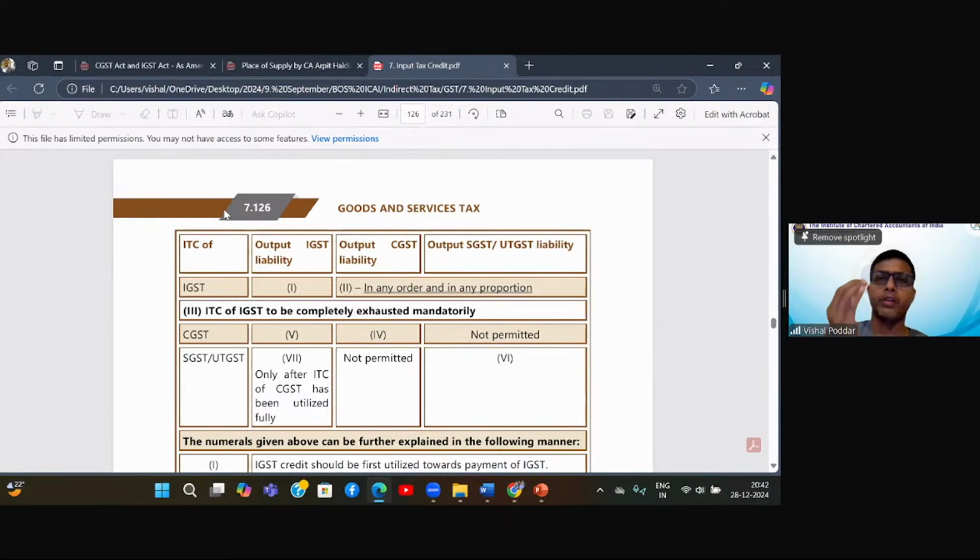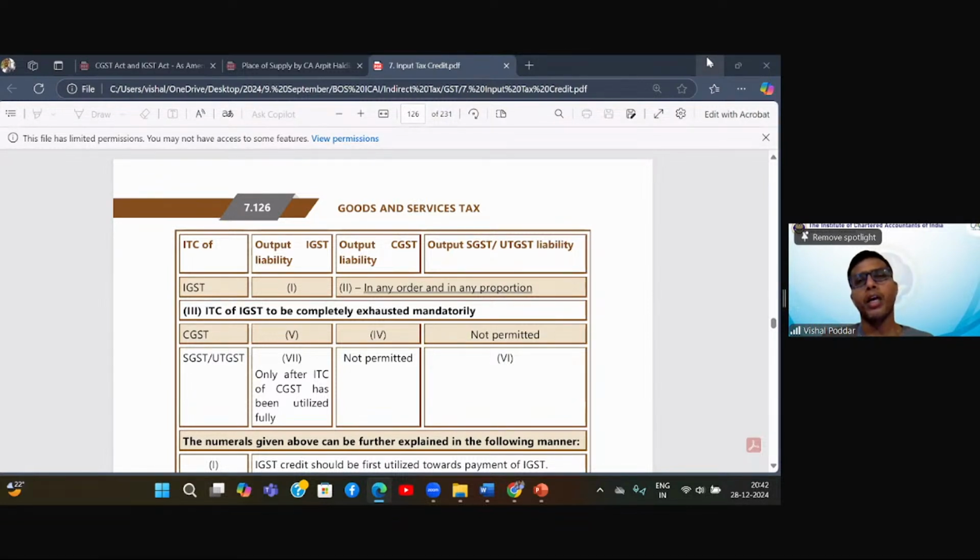Let us understand. I have received ITC. Now, this ITC may be of IGST, may be of CGST, may be of SGST. Whenever I say SGST, you have to also remember I'm talking about UTGST. Now, assuming I have ITC of IGST, CGST, SGST, all three.